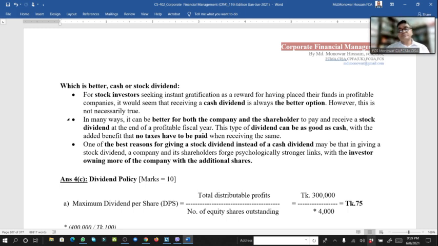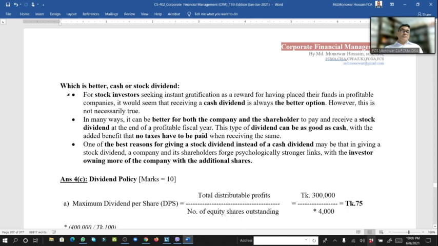And which is better? It depends on two scenarios. One from the investor. Investor wants the cash dividend. So cash dividend is better for the investor's purpose. But for the company's purpose, the company does not want to pay out liquid amount to the shareholder. And the company wants to keep the amount within the organization and go for new expansion for a better future. So that is better for the company's purpose. So logically we cannot say directly that one.